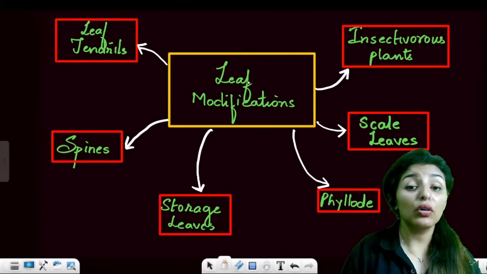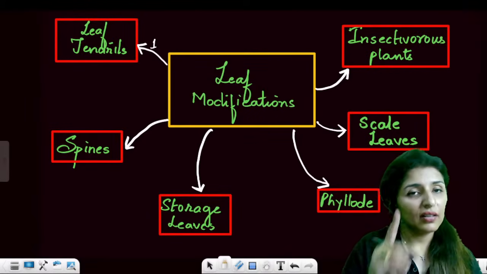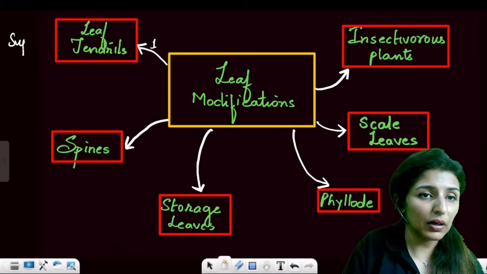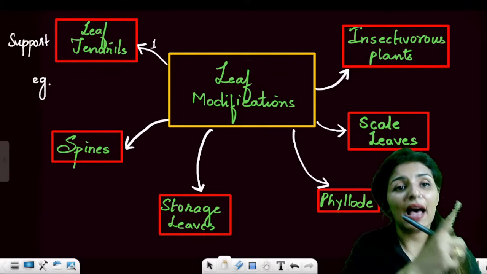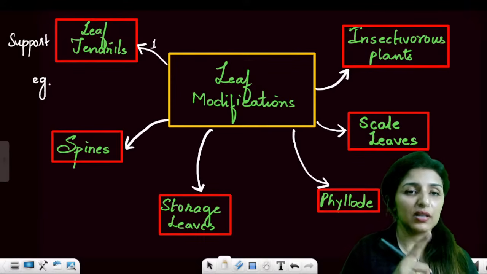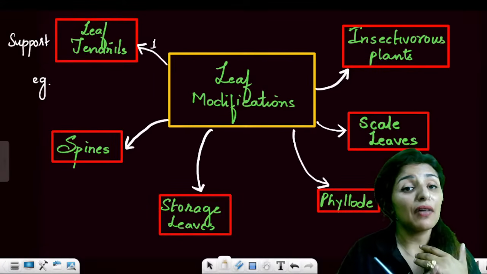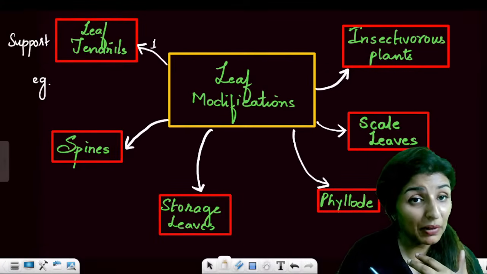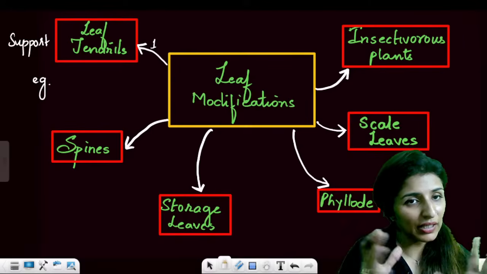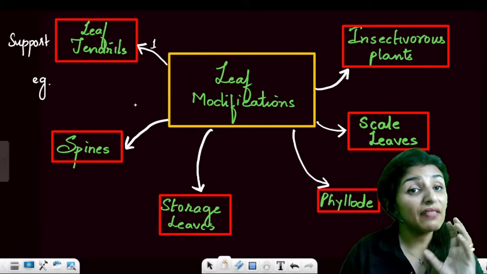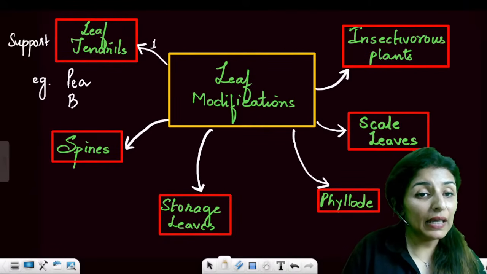Moving on to the next now. Next is leaf modifications. First is the leaf tendril. The function of leaf tendril will be support, of course. Now, the trick is to learn which plants have stem tendrils and which ones have leaf tendrils. Stem tendrils are found in watermelon, pumpkin, gourds, cucumber; all of these have stem tendrils. But for leaf tendrils, we must remember pea, beans.